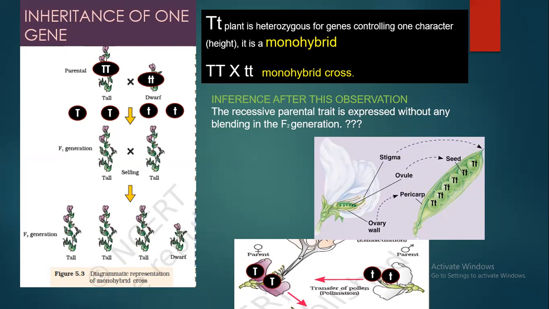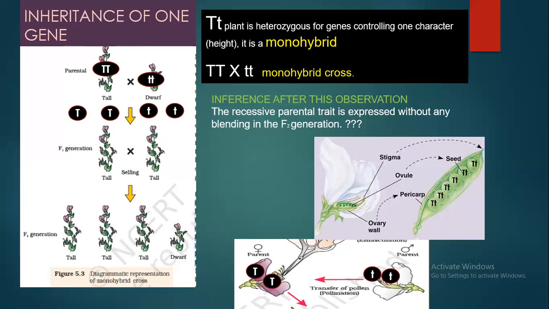Now, what was the inference after the observation that the recessive parental trait is expressed without any blending in the F2 generation? There was no blending. You started with a tall and a dwarf plant. They are stably being transferred from one generation to another, and then at one time the dwarf is also expressed. No intermediate height plant was observed. So that means the tall gene and the dwarf gene are not mixing with each other. They are maintaining their own identity.